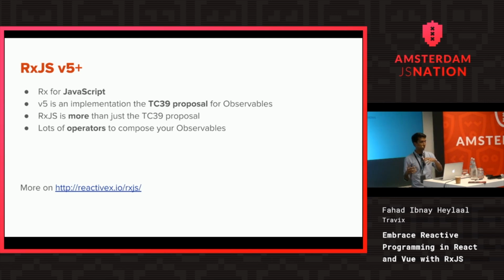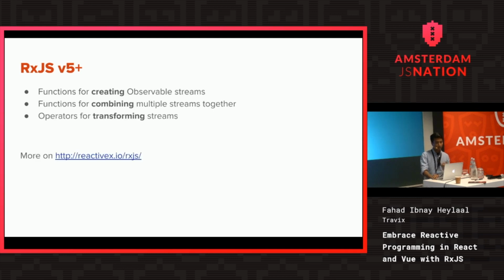It also comes with a lot of utility functions, not just creation of observables, it also has more types that are similar to that. And also lots of operators, which are just functions accepting an observable and returning a new observable, function in, function out. So it gives you all of that. This is what I was talking about: it helps you create new observable streams with constructors, or from intervals, from Node.js style callbacks, a lot of ways.